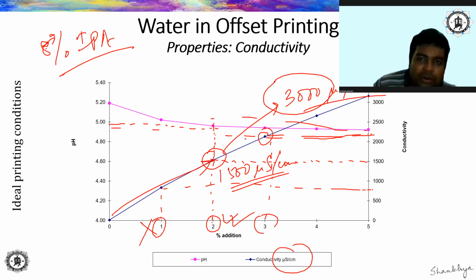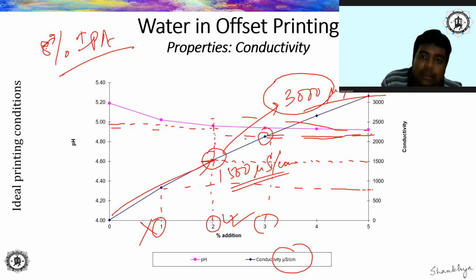So during the print operation, what is going to happen? All these rollers, your plate, your inking, your dampening, they're all running in contact with one another, right? So on the plate you have ink, and after multiple runs of production you have small paper fibers attached to the plate, coming from the blanket and depositing onto the plate. The plate is again in contact with the inking system and the dampening system, so these particles of ink and paper are going to go into the dampening system, right?